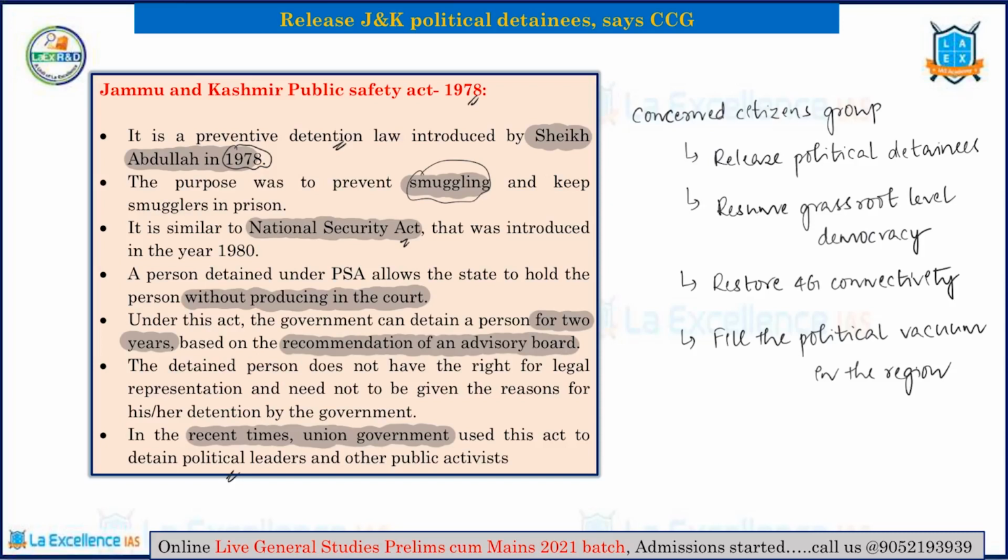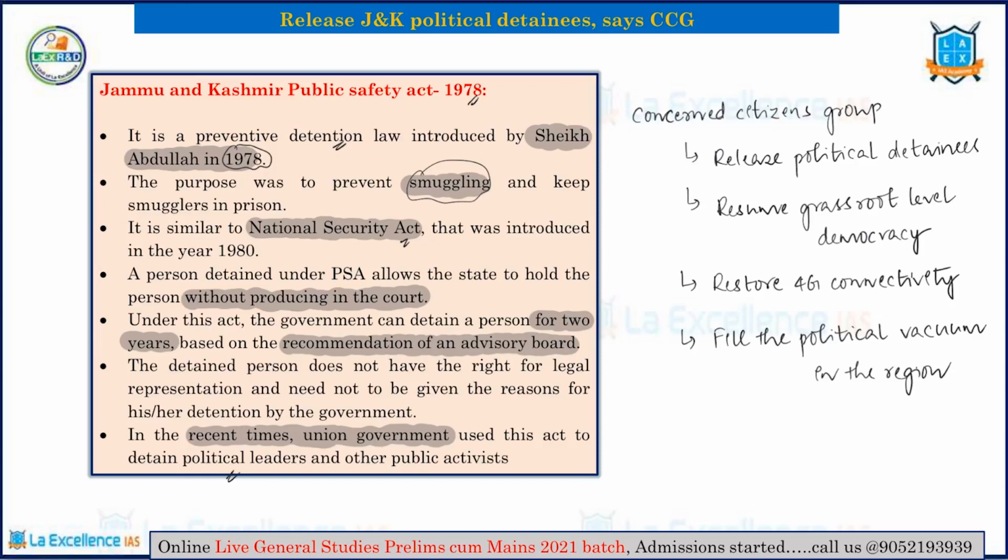In addition to this, the CCG, or the Concerned Citizens Group, has also pitched for the creation of grassroots level democracy at the level of the people in Jammu and Kashmir. That is another thing which has been asked by this particular CCG. And next, it also demanded the restoration of the 4G connectivity services in the region.